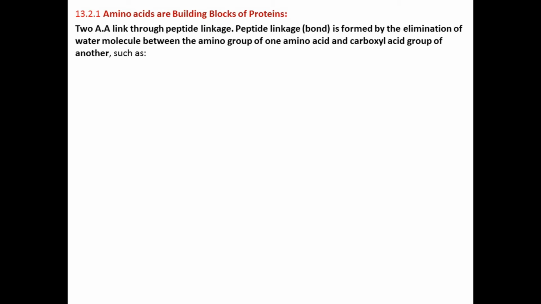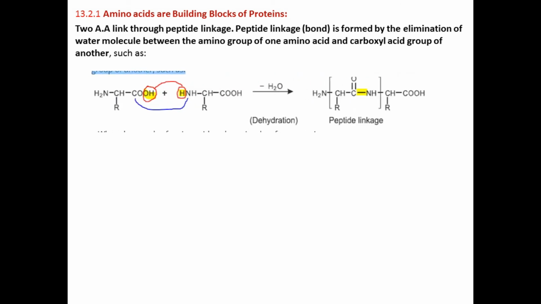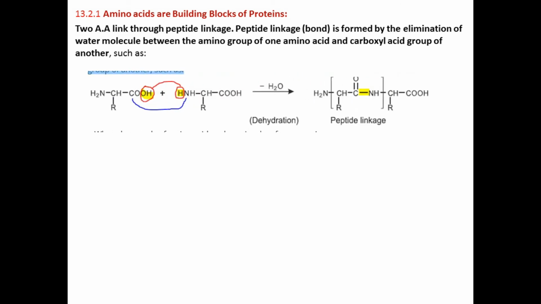We have already studied that a peptide linkage or peptide bond is formed by the elimination of a water molecule between the amino group of one amino acid and the carboxylic group of another amino acid. On the left side of the equation you can see there are two amino acids. The OH group of the first amino acid links with the hydrogen atom of the amino group of the other amino acid. This OH and hydrogen atom link together and form water. So water is eliminated from it.